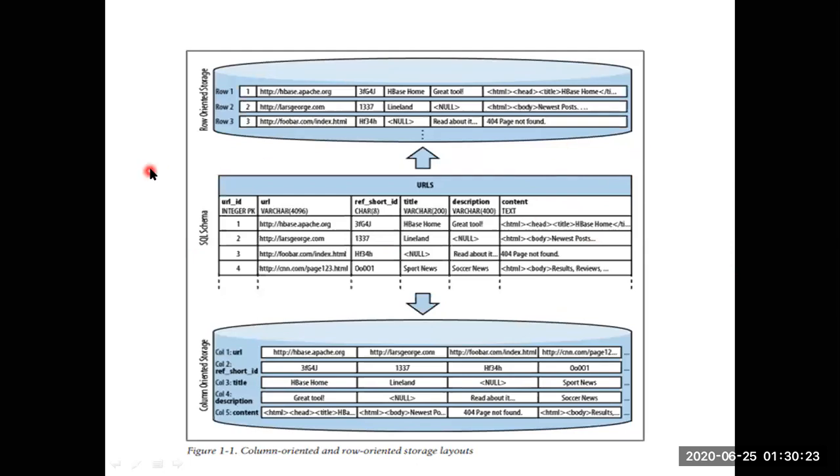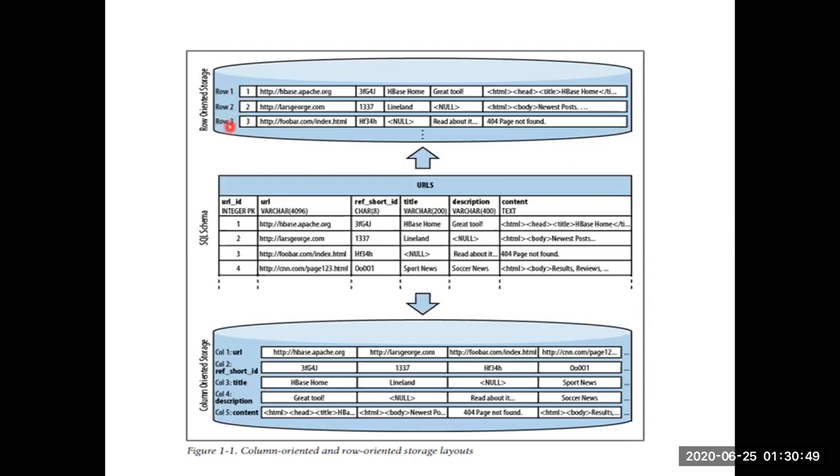Here you can see a comparison between row oriented storage and column oriented storage, along with the SQL schema. In row oriented storage, the data is organized in a row oriented manner: row 1, row 2, row 3.